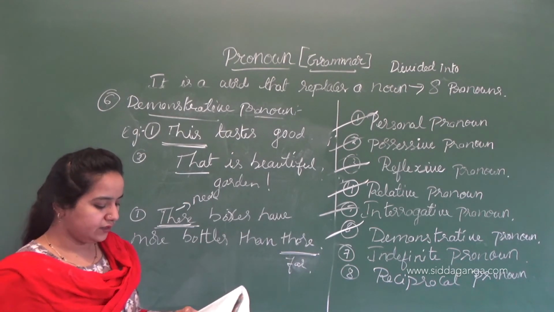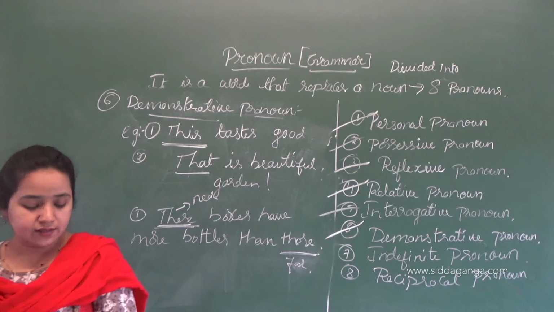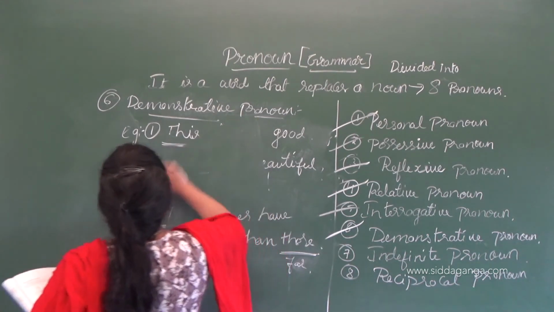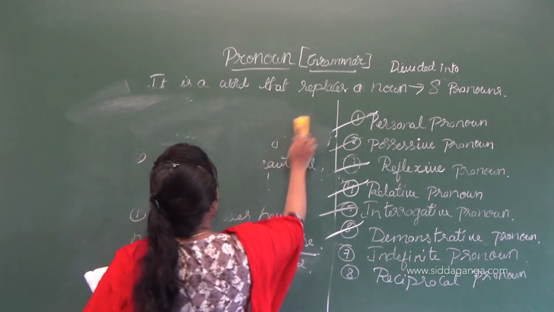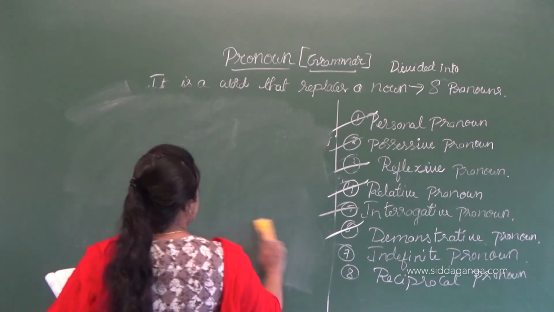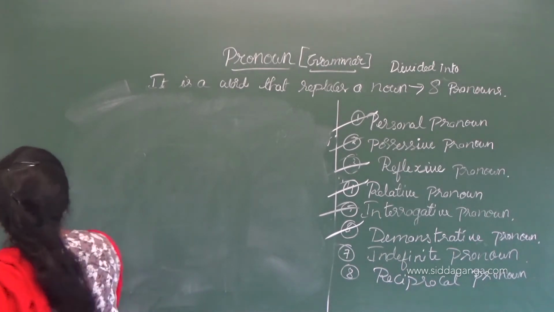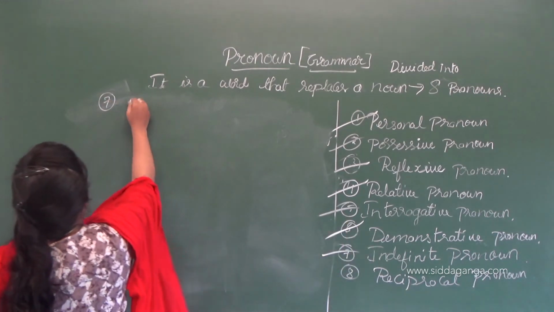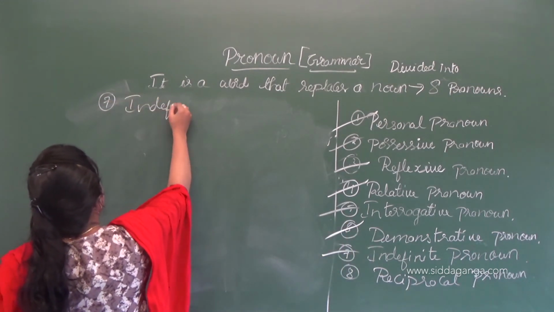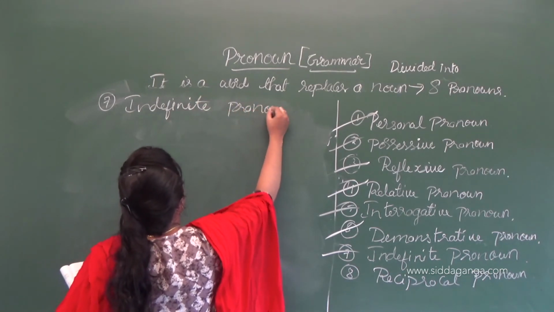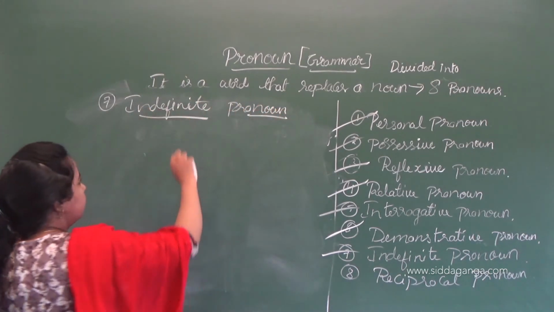And the second last is the indefinite pronoun.